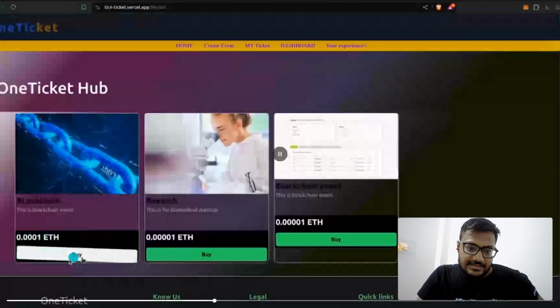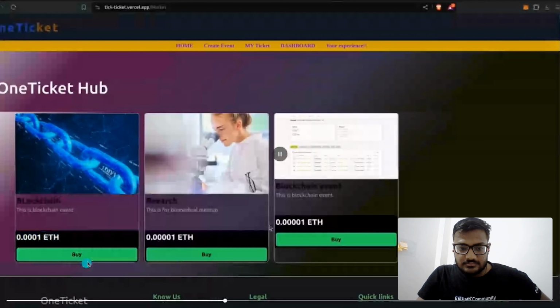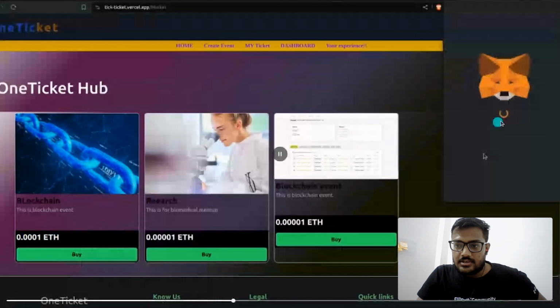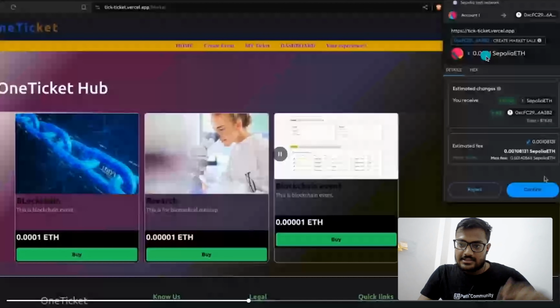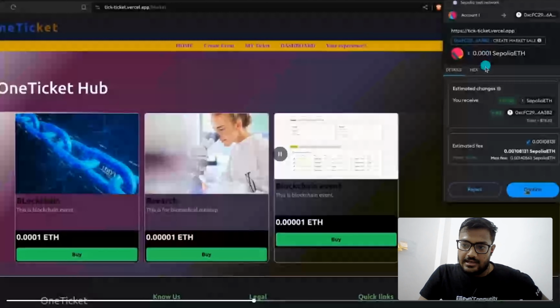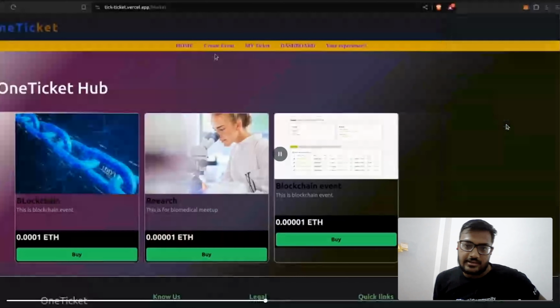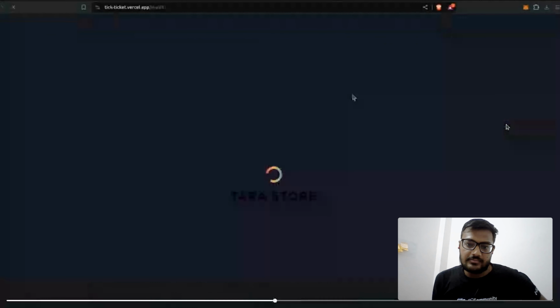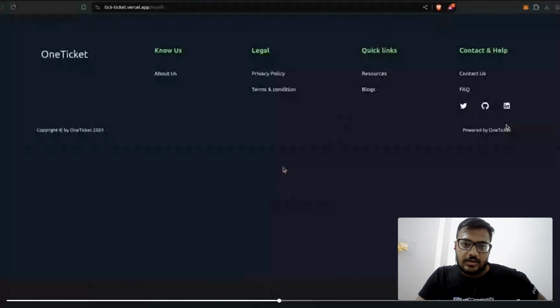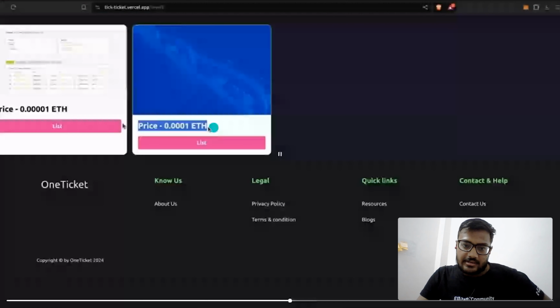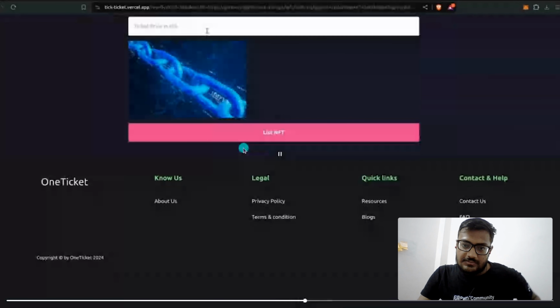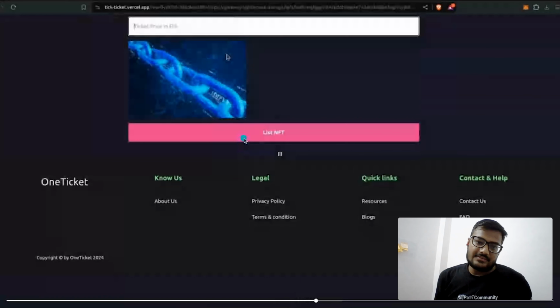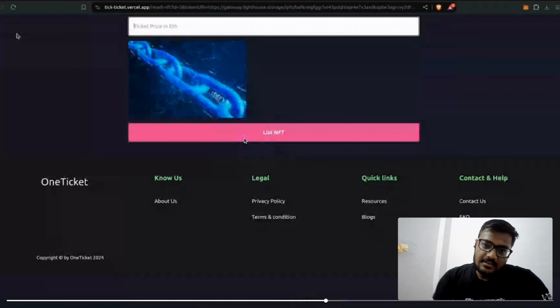If someone buys this ticket, then he or she would have to pay the full amount. There is nothing like profit margin reduction, so the seller will get a higher profit from this. I can also list this ticket for a higher price, but in this demo I am not going to do this because I have less funds, less Sepolia ETH. So that's the reason.